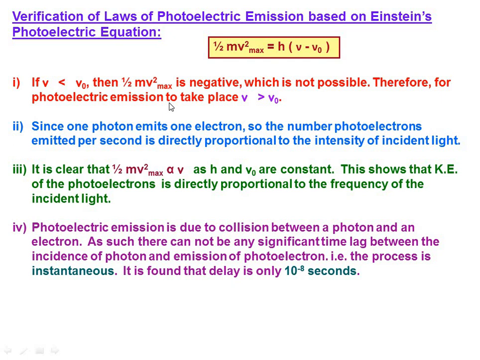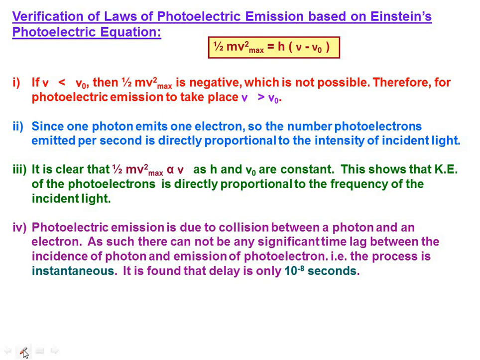So if that was not taken into account, obviously it will be of the same kind. And you can ask me, sir, how you are actually explaining this to be the proper way. Okay, look at the equation carefully. KE max equal to h nu minus h nu naught. That's it, right?